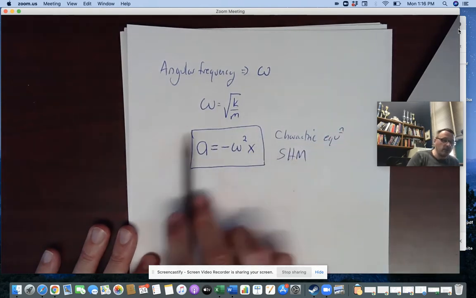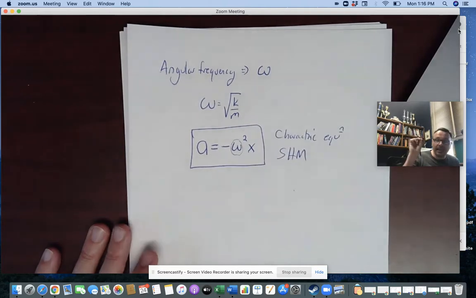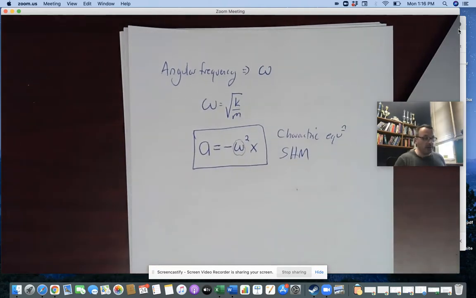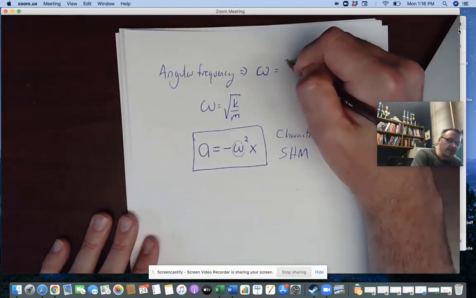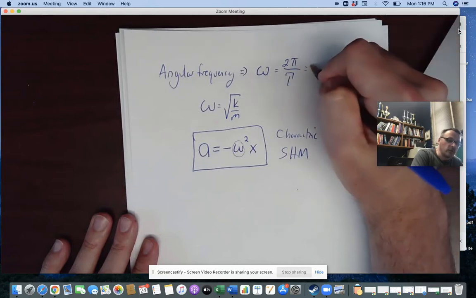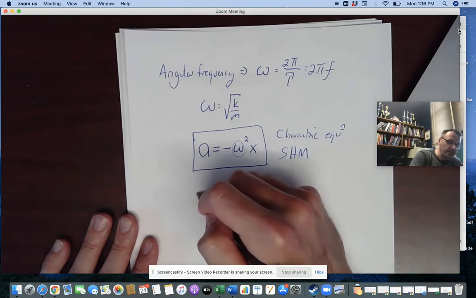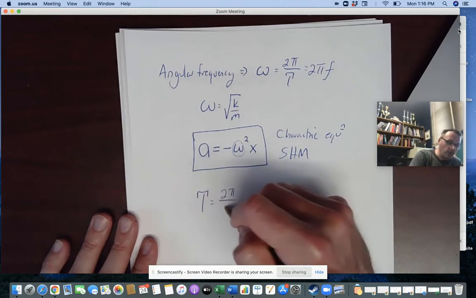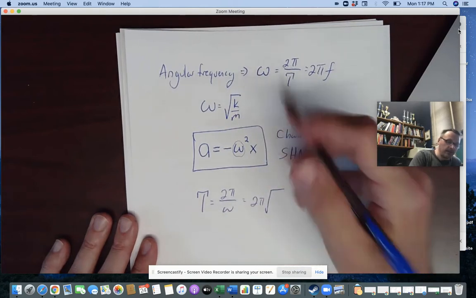All simple harmonic motions have to come into that where the omega is unique to the specific physical parameters that you have. All right, so what does that mean? Well, angular frequency, we've looked at that before. That is 2 pi over the period, right? It's also 2 pi times the linear frequency, meaning the period of a simple harmonic oscillator is just going to be 2 pi over omega, or 2 pi radical, and because this is in the denominator, I flip it around,